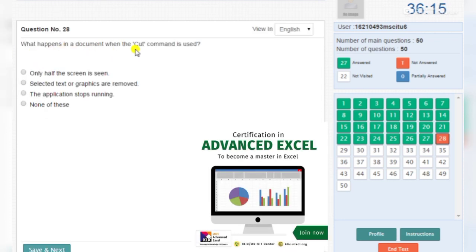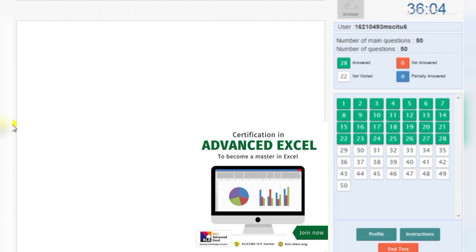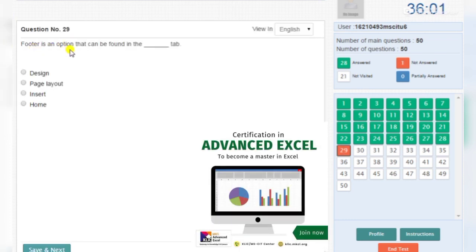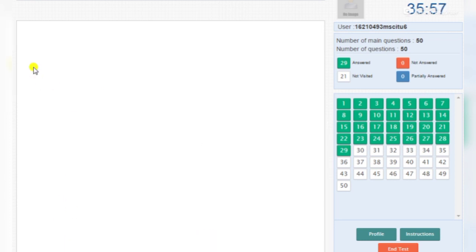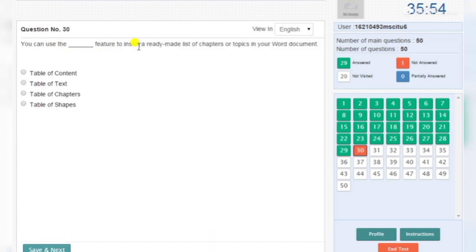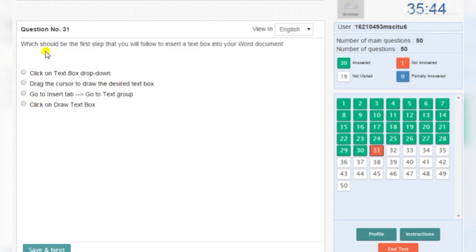What happens in a document when the cut command is used? The selected text or graphics are removed. Footer is an option that can be found in the Insert tab. You can use the table of contents feature to insert a ready-made list of chapters or topics in your Word document. Which should be the first step that you will follow to insert a text box into your document?